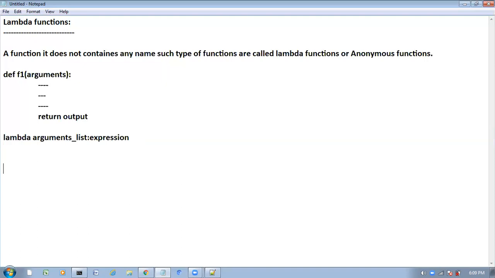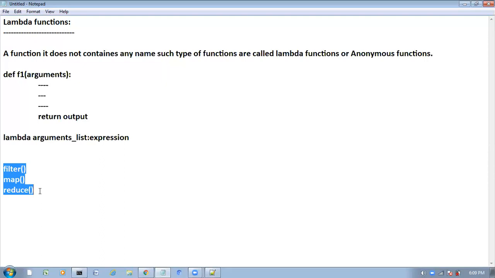Yesterday we discussed very clearly with examples: the filter function, the map function, and the reduce function. These functions always expect a function as the argument.